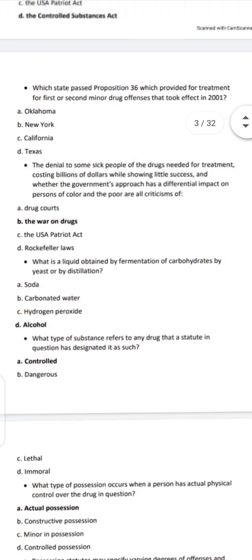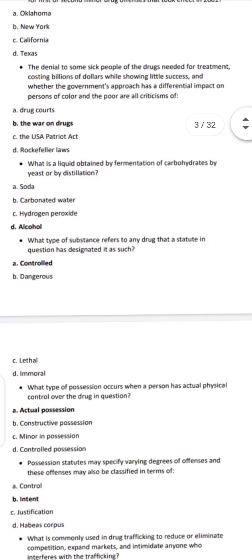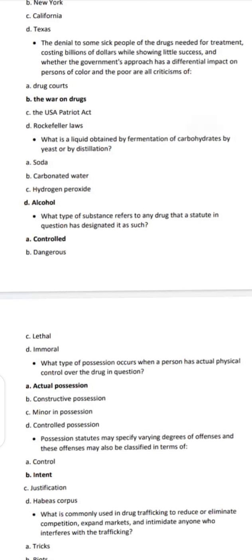The denial to some sick people of the drug needed for treatment, costing billions of dollars while showing little success, and whether the government approaches have a differential impact on persons of color and the poor are all criticisms of the war on drugs. What is the liquid obtained by the fermentation of carbohydrates by yeast or by distillation? That is alcohol. What type of substances refers to any drug that a state in the question has designated?